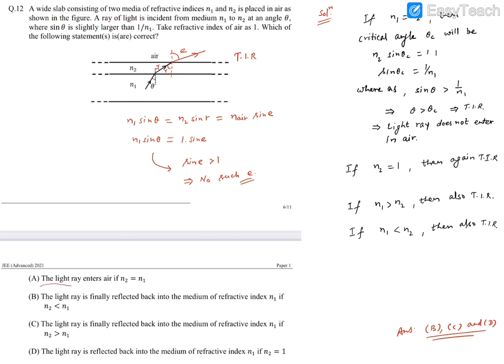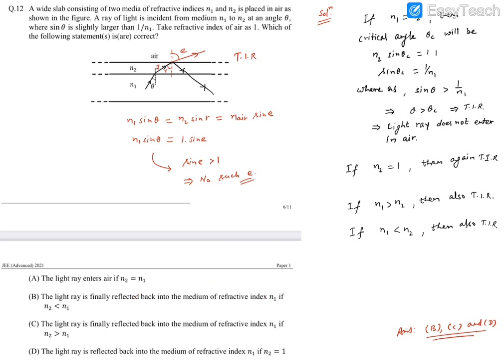Now option A says the light ray enters air. You say no, it won't enter. Option B says this light ray is finally reflected back into the medium of refractive index N1 if N1 is greater than N2. So if N1 is greater than N2, there's going to be TIR. Since there's a TIR, this light ray will be reflected back. So the light ray has to ultimately come back to the N1 medium. So yes, it's going to come back after reflection there.